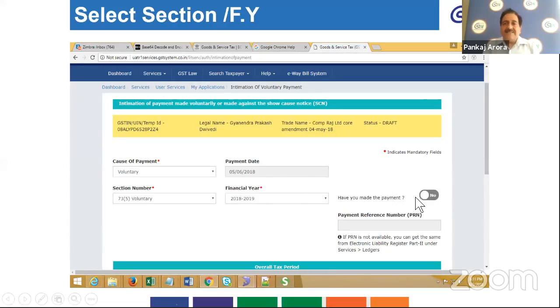Here it is one thing to mention that there is one tab which asks, have you made the payment. If you have already declared the liability and made the payment but have not filed the communication to the department, in that case you will select this tab from no to yes. And when you select this no to yes, then you will have to enter the payment reference number, that is the unique number generated by the payment when you set up your liability. I will describe this further in my coming presentation.